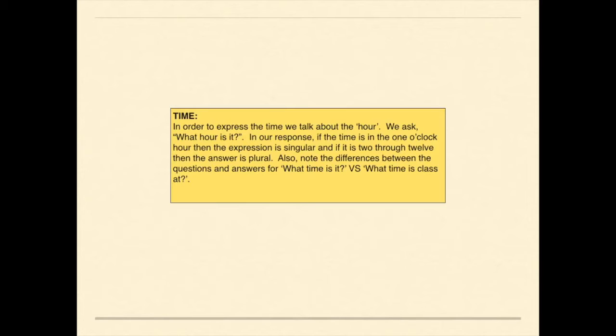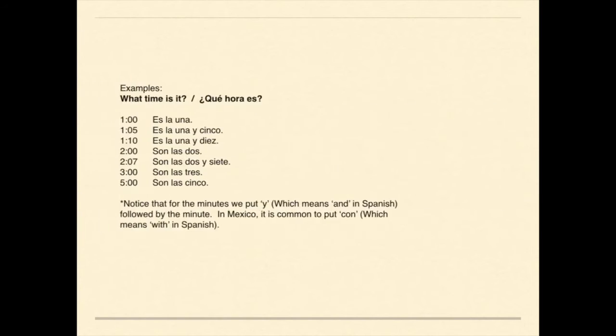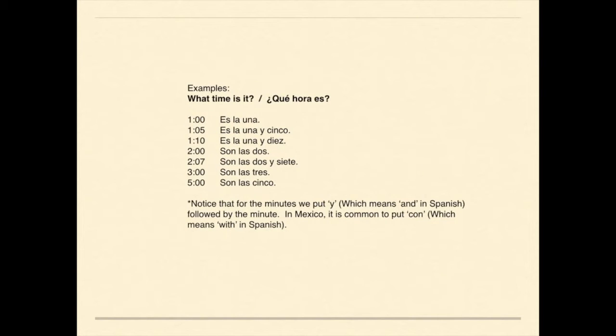Also, know the differences between the questions and answers for what time is it versus what time is class at. Let's take a look at some examples. For the question, what time is it, we ask, ¿Qué hora es? Or literally translated, what hour is it? To answer this question, if it were 1 o'clock, we would say, es la una, or it is the one.